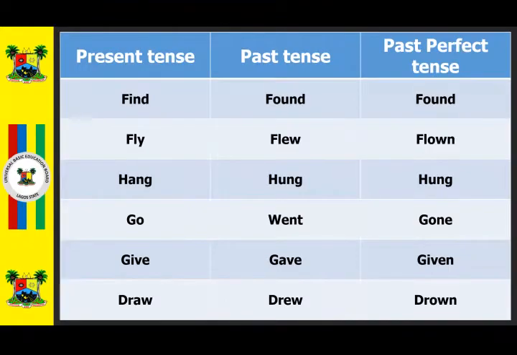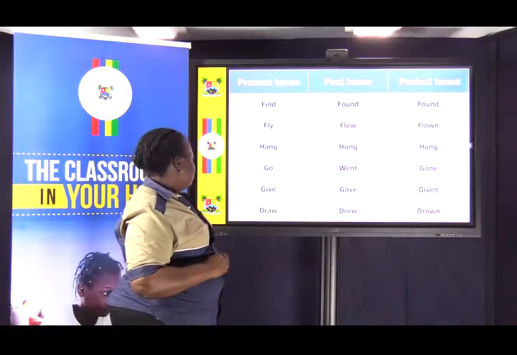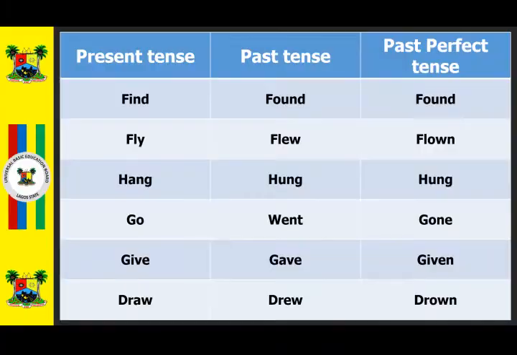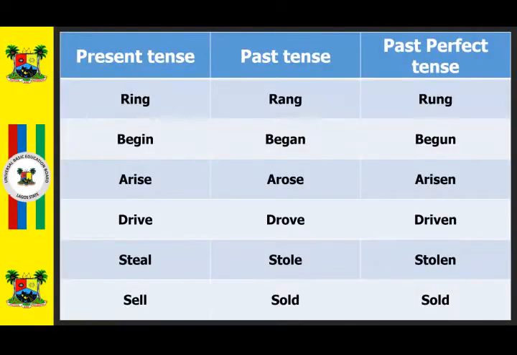Go, brilliant children, went and gone. What about give? Give, gave, and given. Draw. The past tense of draw is drew, and the past perfect tense is drawn, D-R-A-W-N, drawn. Ring, rang, rung.